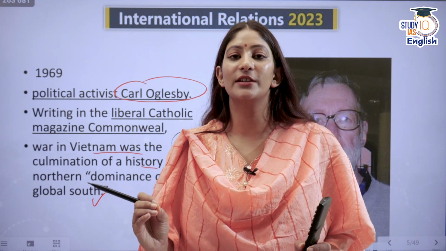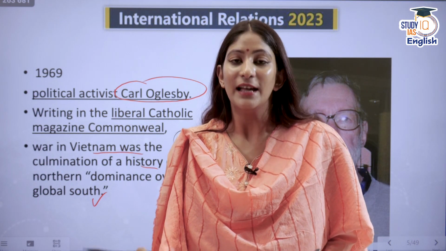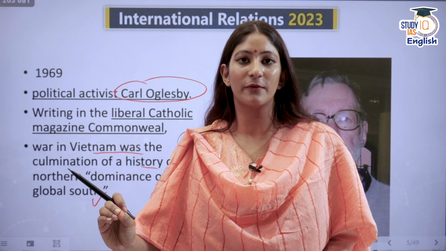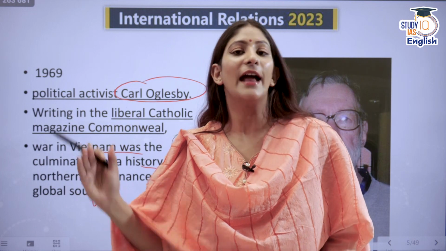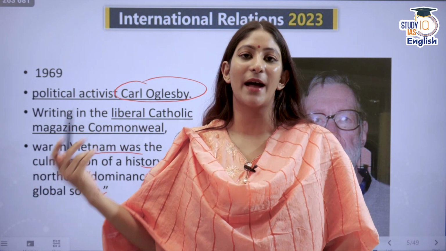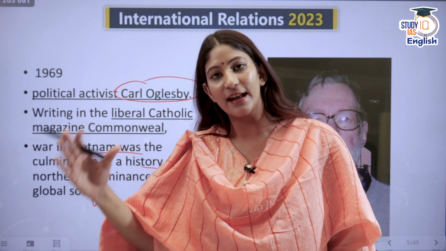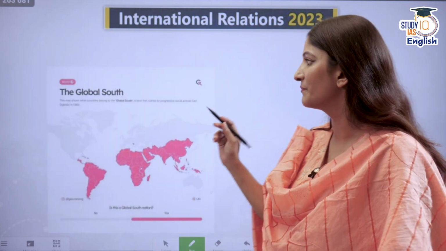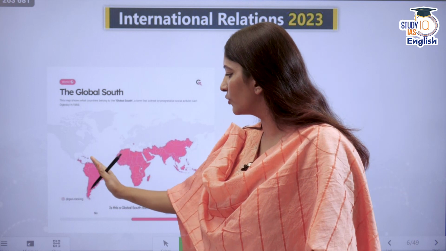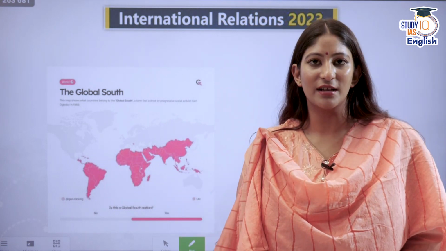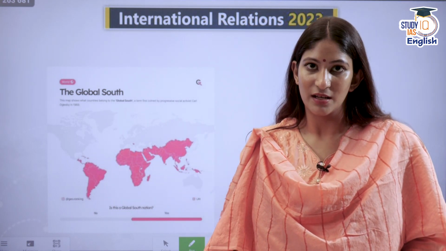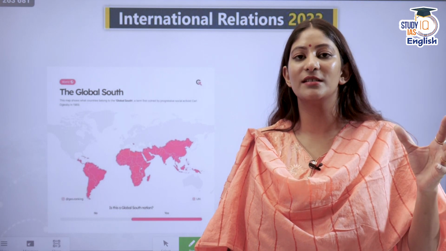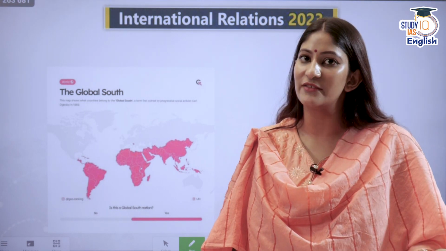Remember, it's a geopolitical term that takes its roots from the Brandt line, and then you define the Brandt line. It's an imaginary line, and hence you start with the introduction if a question is asked like this. So this is the global south. Most of the countries have remained poor. They have either remained underdeveloped or they were developing.